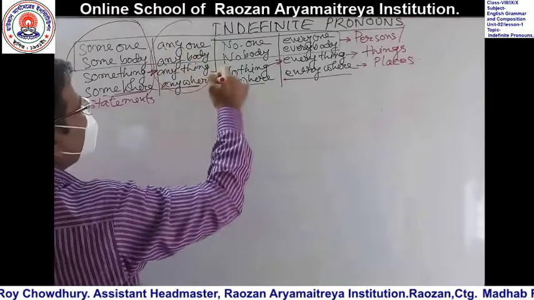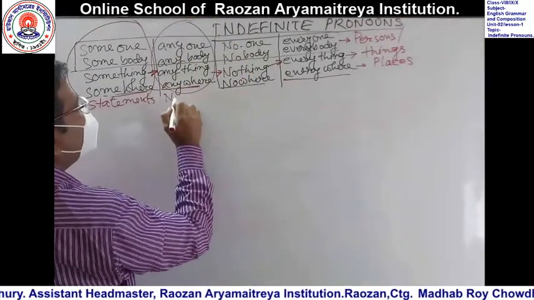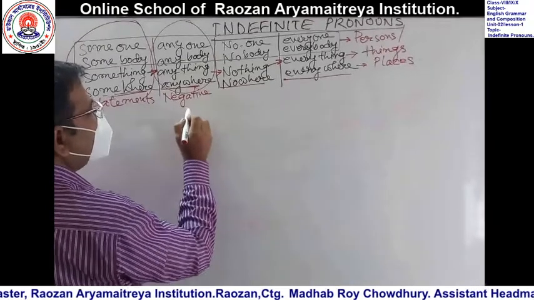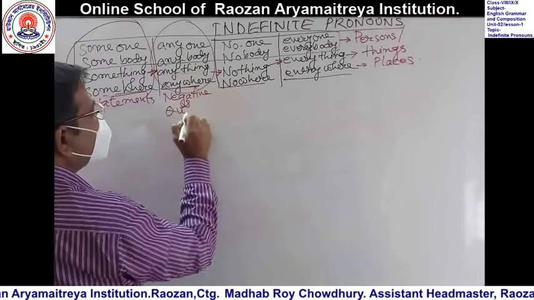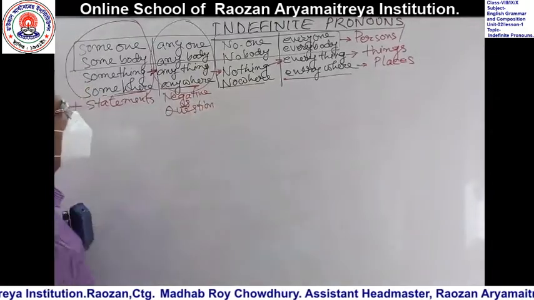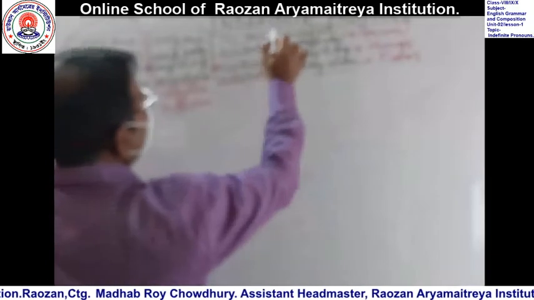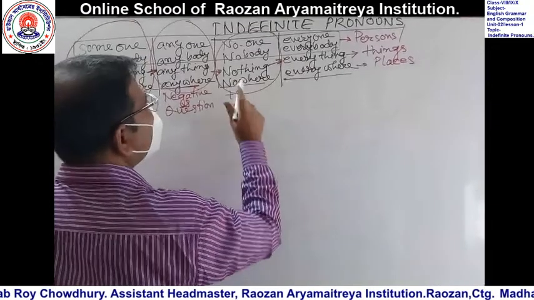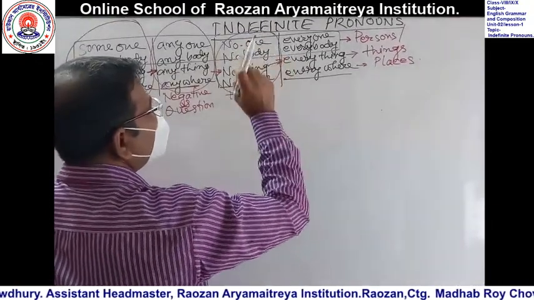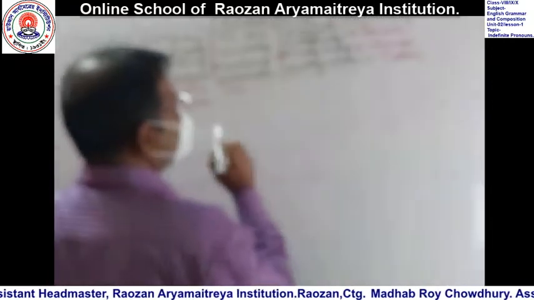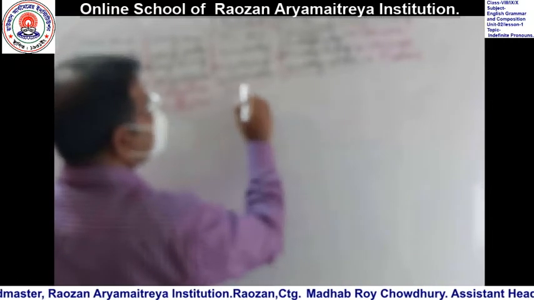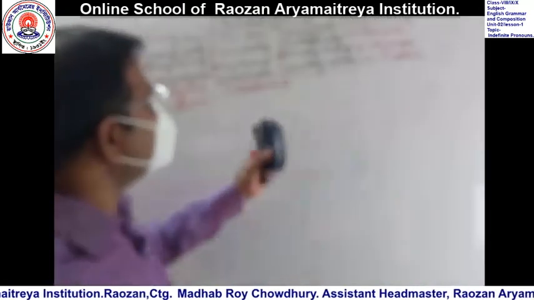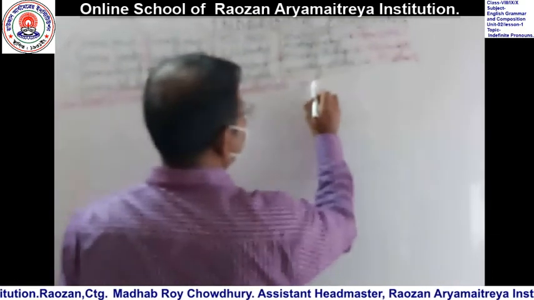This group of pronouns is used for negative statements and information questions. This group of pronouns, no one, nobody, nothing, nowhere, also is used in positive statements, as you will see in the examples. And this group of pronouns also is used in positive statements.